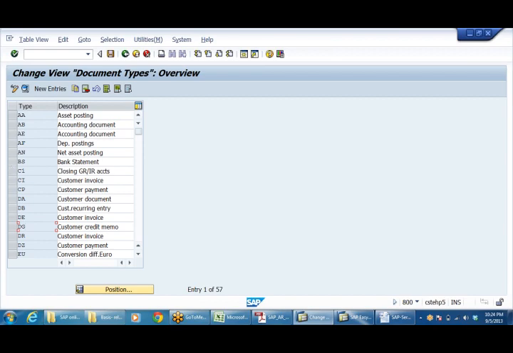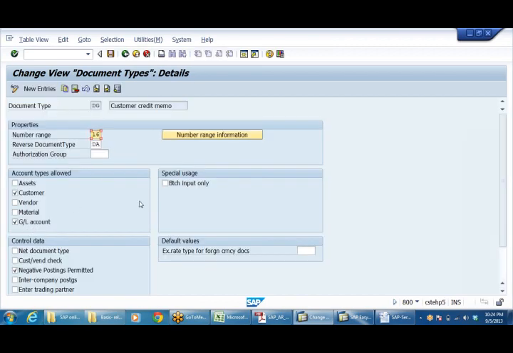See this now. I'm going to use DG, customer credit memo. Just double click on DG. The system will give you 16. Don't disturb this, because this is the standard number range given by the system. Click on number range. And one more thing here, account types allowed. Don't disturb these things.